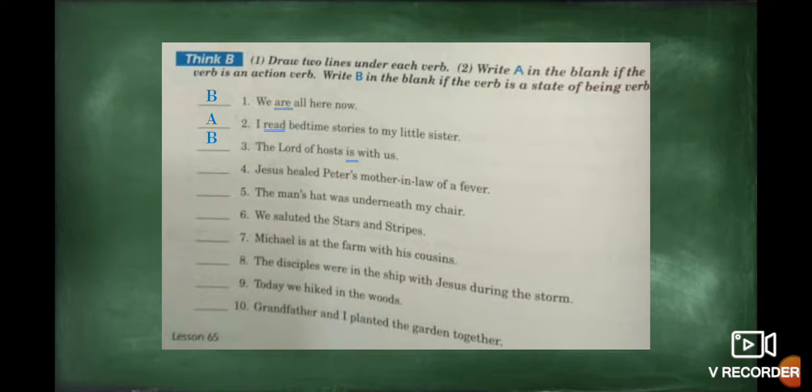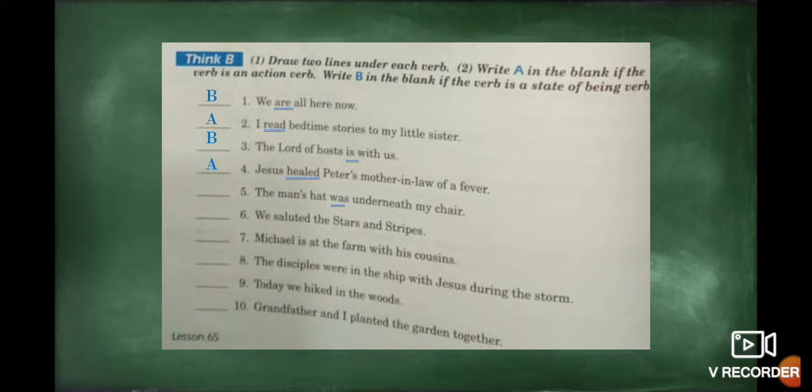Number 4: Jesus healed Peter's mother-in-law of a fever. Okay, in this case the verb is healed. And is it part of the list? No, that means this one is an action verb. Excellent. Number 5: We salute the stars and stripes. I'm sorry, number 6: The man's hat was underneath my chair.